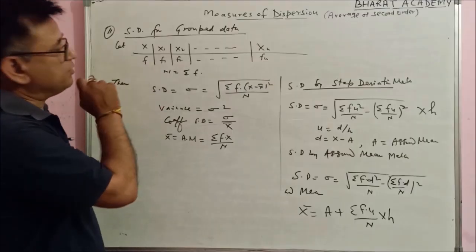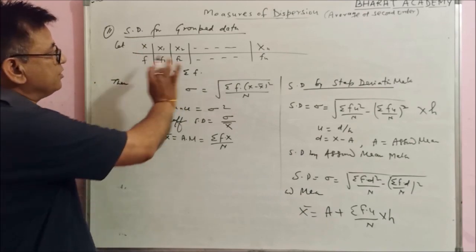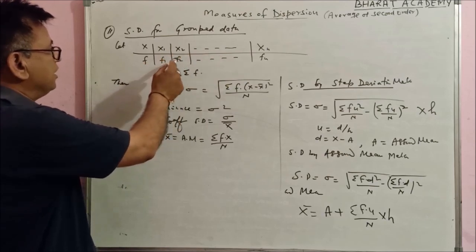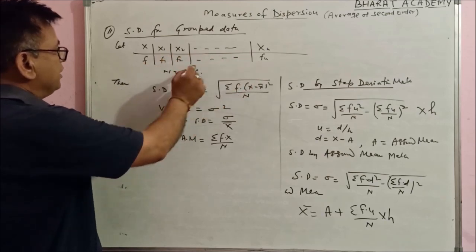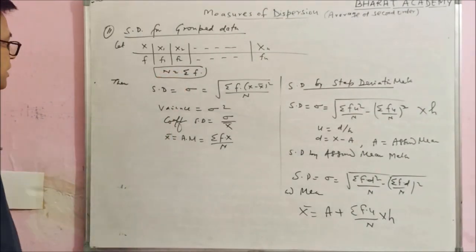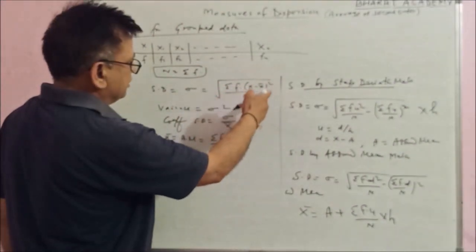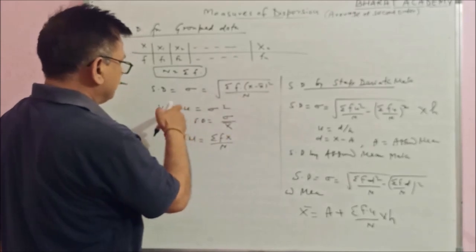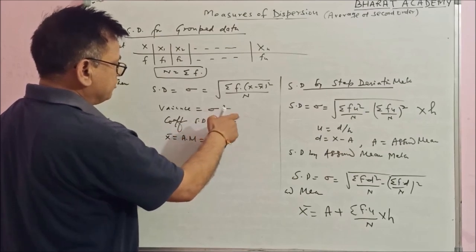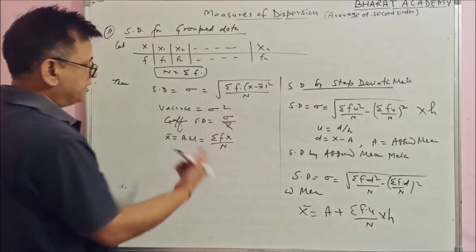The standard deviation for grouped data means when variables and their corresponding frequencies are given. Values of x are x1, x2, xn and their corresponding frequencies are f1, f2 up to fn. Here first of all you have to find capital N, which will be the total frequency. Standard deviation sigma will be the square root of summation f (x minus x bar) whole square upon N, and variance will be the square of the SD, sigma square. The coefficient of SD will be sigma upon x bar. X bar is the arithmetic mean of the given data.